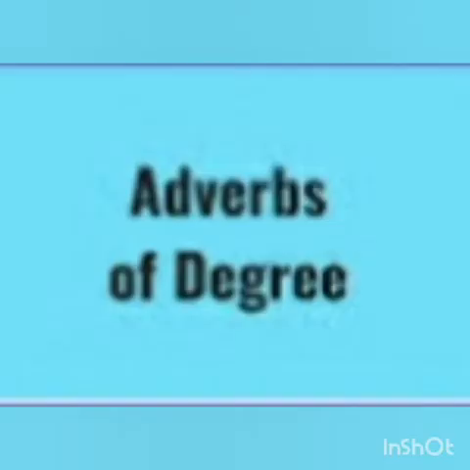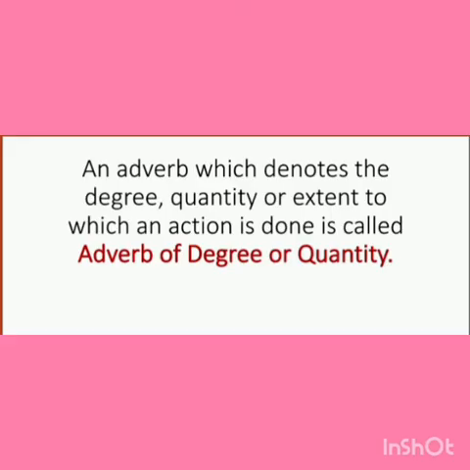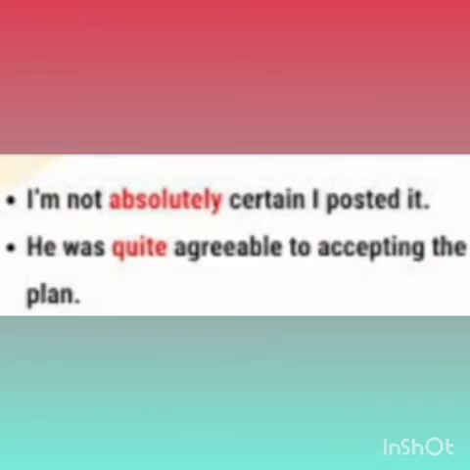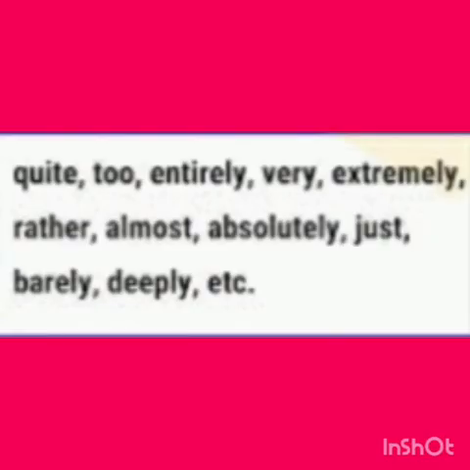Fifth, that is adverb of degree or quantity. An adverb which denotes the degree, quantity or extent to which an action is done is called adverb of degree or quantity. For example, I am not absolutely certain I posted it. He was quite agreeable to accepting the plan. In these sentences, the words absolutely and quite show the degree or extent of an action. Therefore, it is an adverb of degree or quantity. Some adverbs of degree or quantity are quite, too, entirely, very, extremely, rather, almost, absolutely, just, barely, deeply, etc.